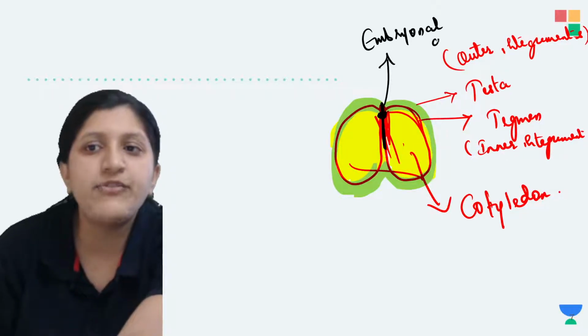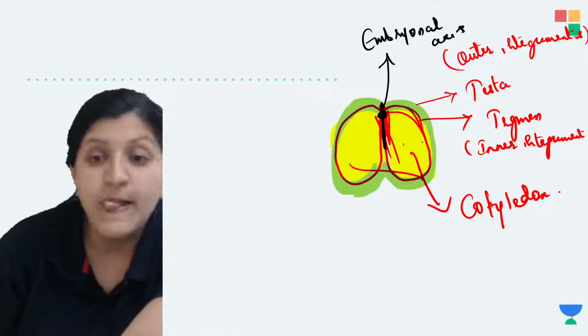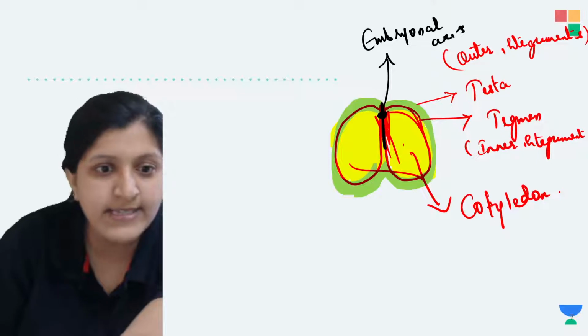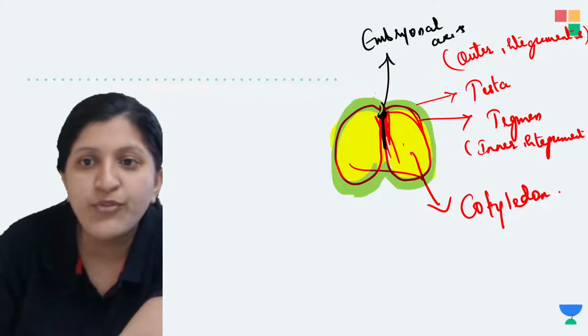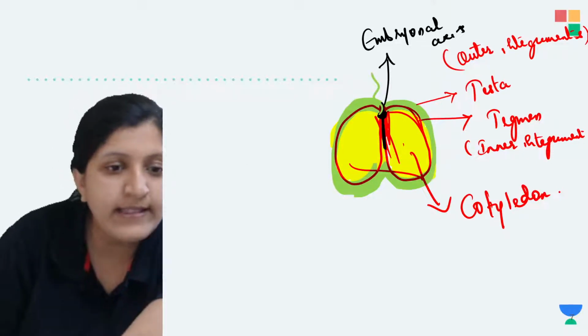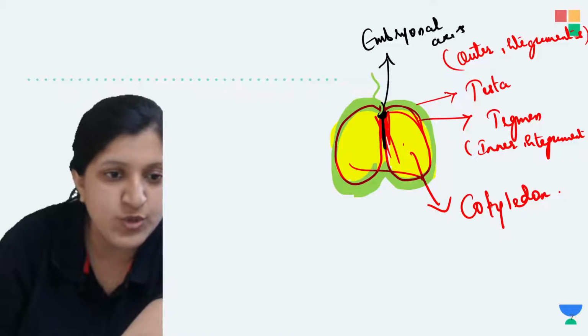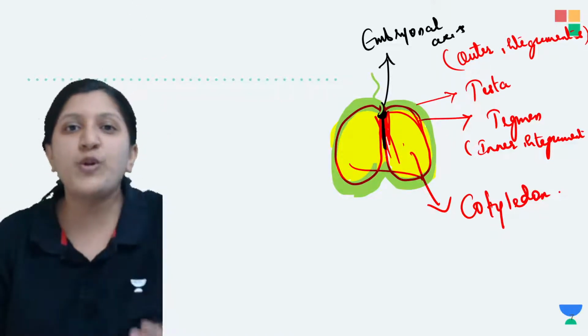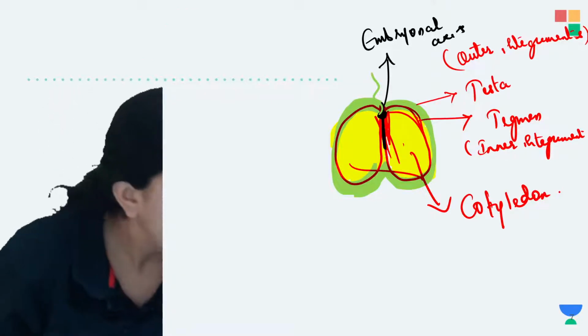Once the germination occurs, arising from this embryonal axis there is a plumule formation and a radicle formation. The radicle will grow towards the soil, the plumule will grow towards the sun.